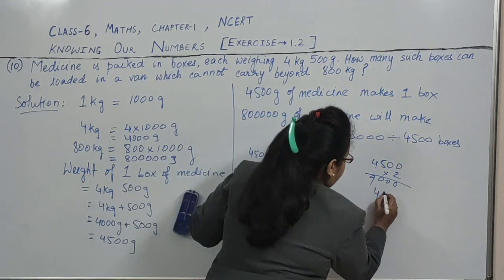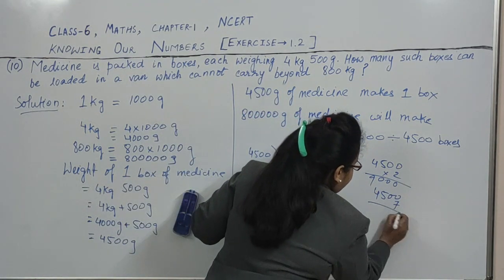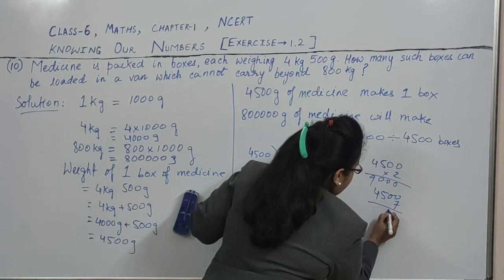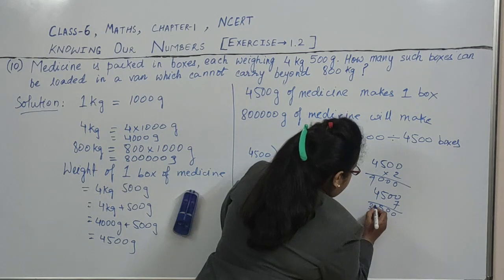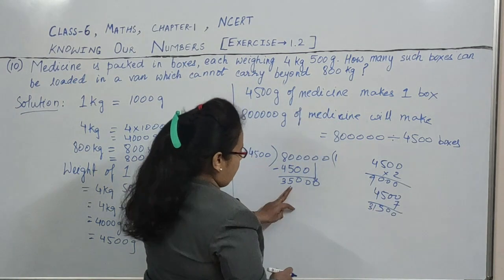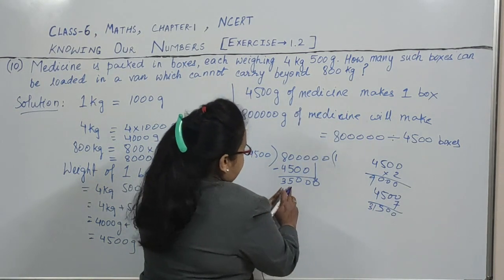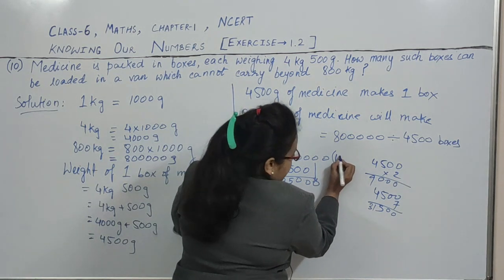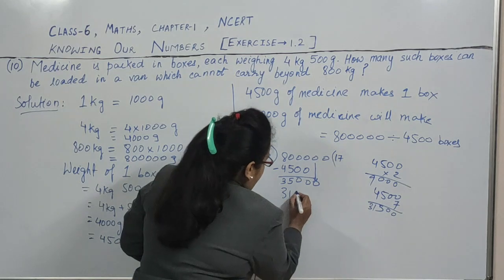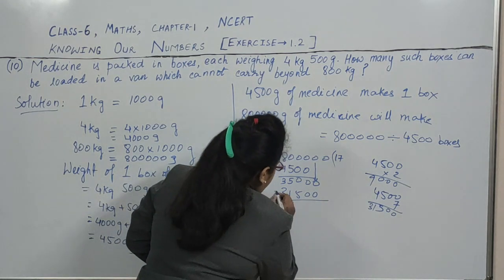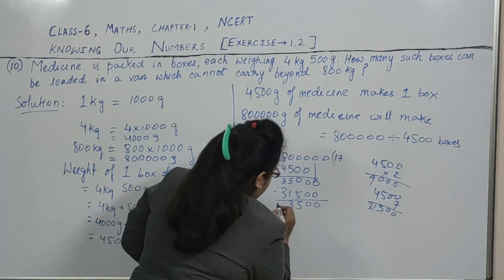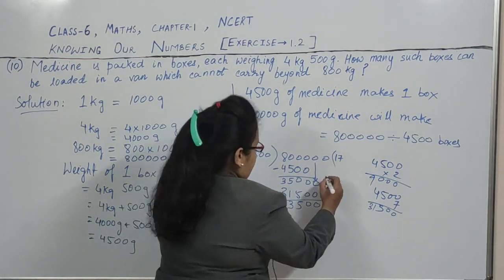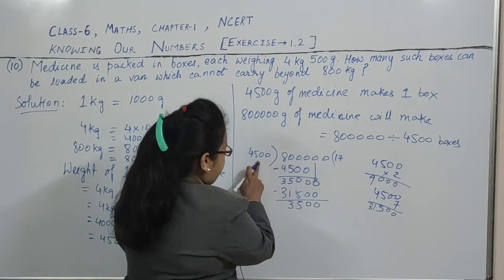Now we will check with 7. 7 times 5 is 35, 3 carry. So 7 times it will go. See, this is 31,500 and this is 35,000. So 7 times, 31500. Now we will do subtraction. Now again this is 3500 and this is 4500.